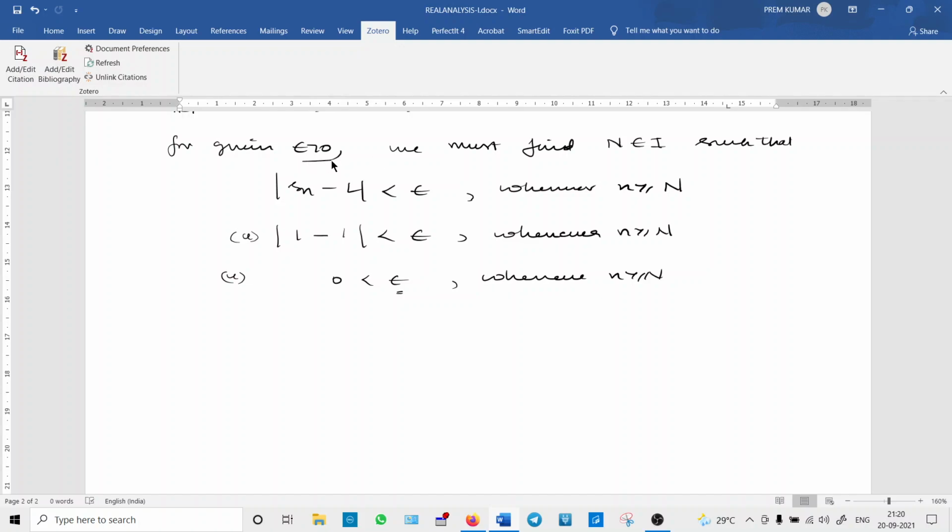See here, epsilon is greater than 0. Therefore, this condition is true always. And this result is true not only after a particular value of n. When n equals 1, 2, 3, from the beginning itself, this condition is satisfied.